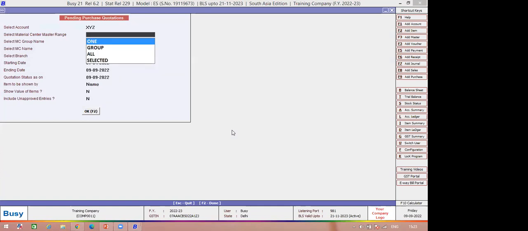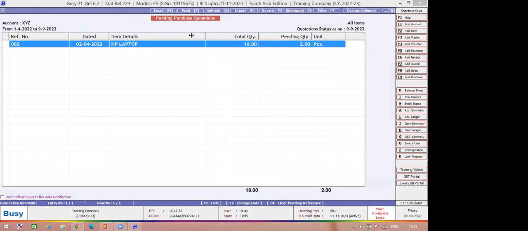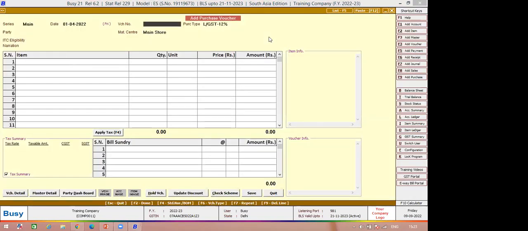Now if I select XYZ, you can see that it shows the quotation was for 10 pieces and your quotation is pending for 2 pieces, because you have adjusted only 8 pieces in the purchase. So your 2 pieces are pending. These 2 pieces can also be adjusted in the next purchase. If you go for the next purchase, it will show you the pending quotation. You can adjust the pending quotation in the next purchase also.